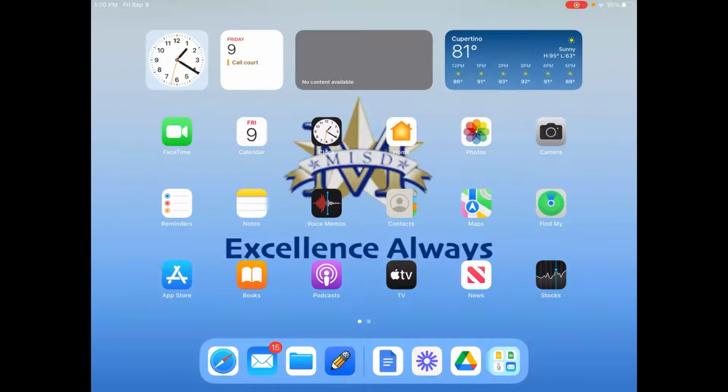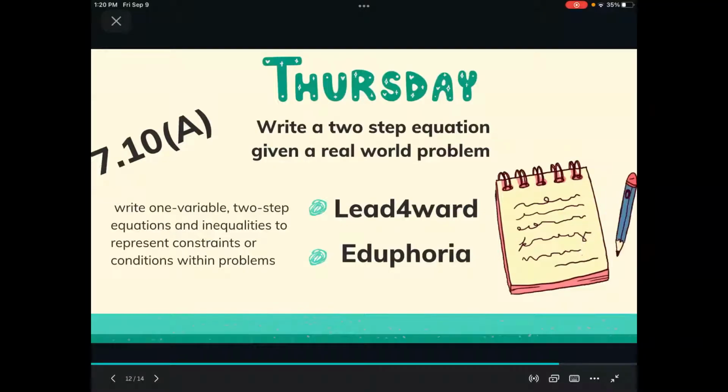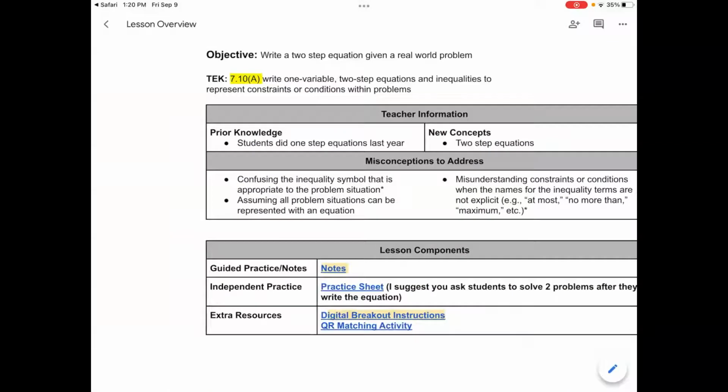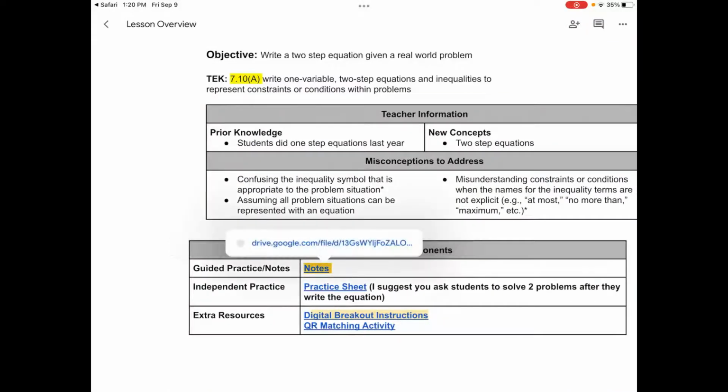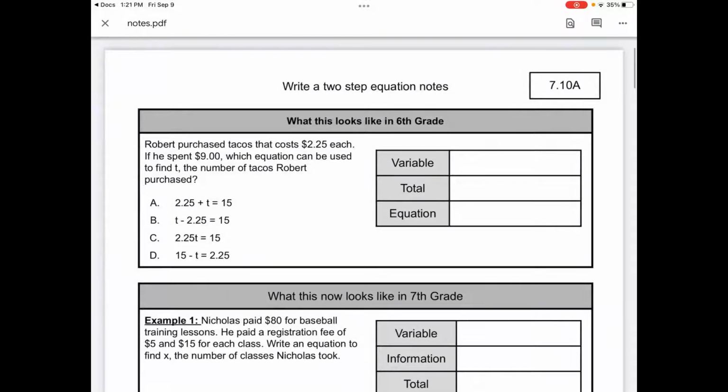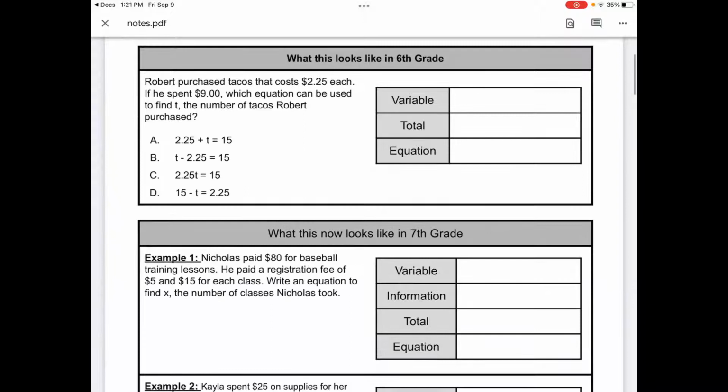So here is when I put in 7.10A, again, only inequalities come up, but it is so important for students to be able to write equations from a given real world scenario. It's a TEK that has been tested quite a few times. Students are given a word problem and they have to write an equation. Students are given an equation and they have to make up a word problem. So making sure students know how to do this lesson is so important. Over here on the notes, I'm just going to skip right here because this one has an error, but it's still manageable to answer it.